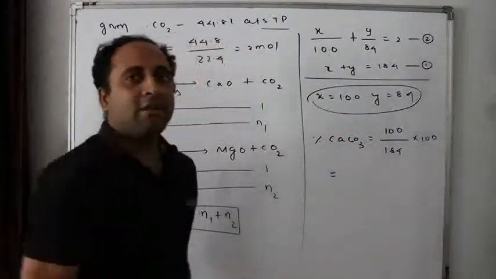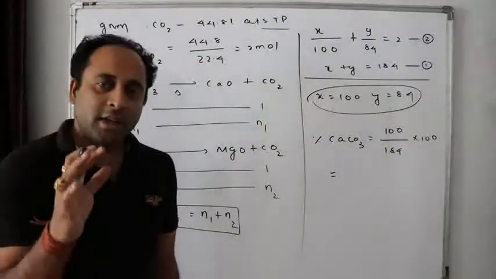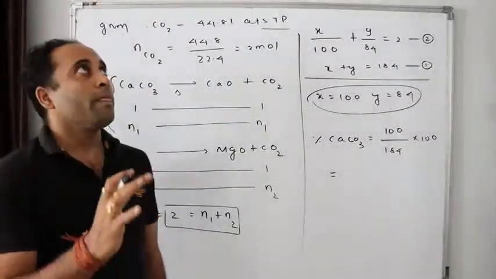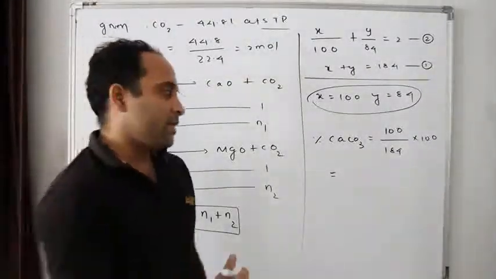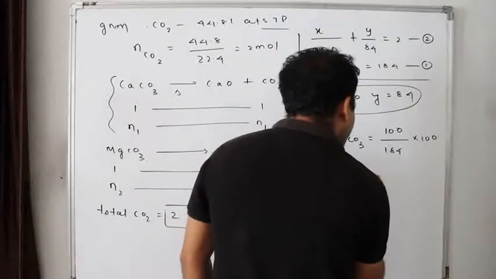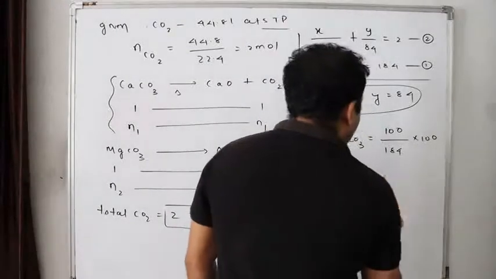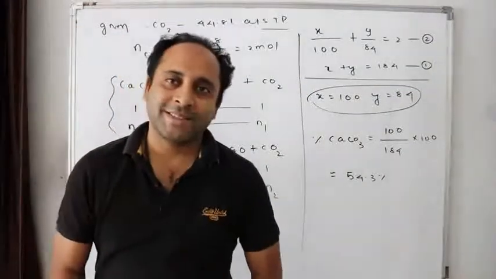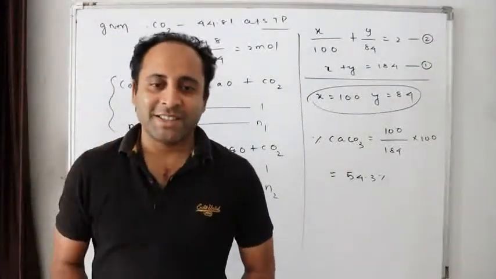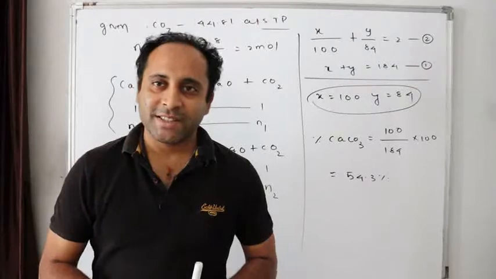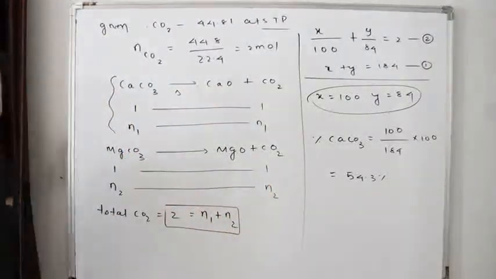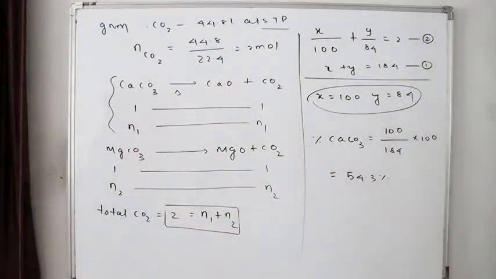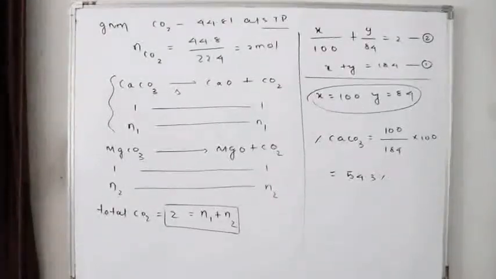So please calculate it for me. I think it will be approximately equal to 54.3%. And if the percentage of magnesium carbonate is asked, 100 minus 54.3. Did I solve this question? Can we go for the next question? Please pause the video and copy it down. Now let's go for the next question.